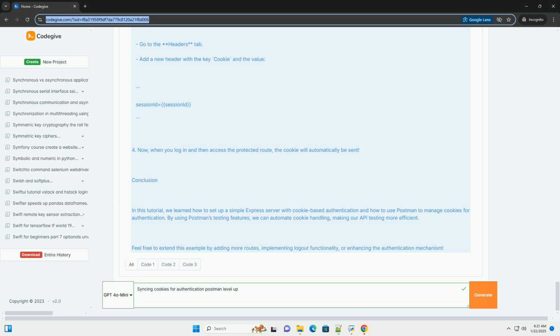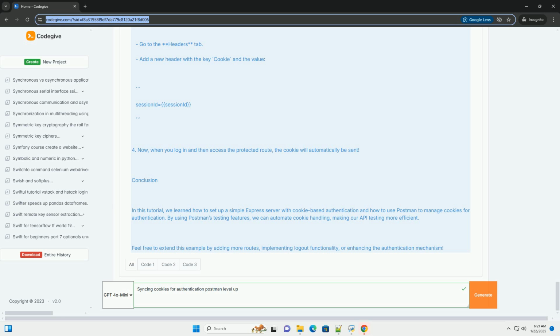5. Check the cookies. Go to the Cookies section in Postman, usually found in the bottom right corner. You will see the session ID cookie that was set by the server. Step 2.2. Access the protected route.